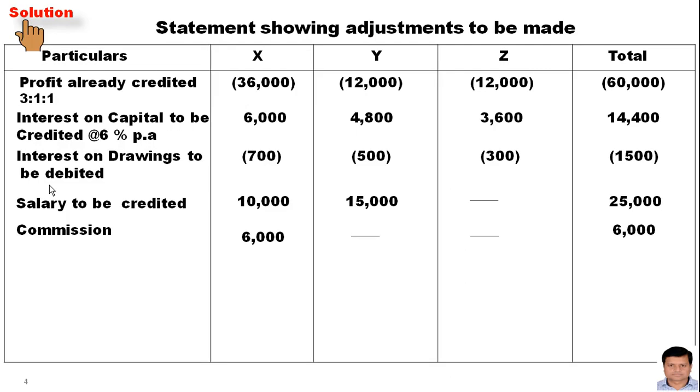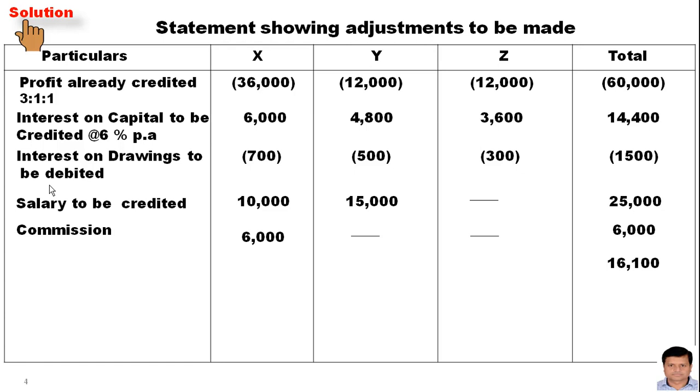First go to the total side and get the balance. How will you get the balance? There are three items which are of a positive nature: 25,000, 6,000, 14,400. Make the total of them and deduct 60,000 and 1,500, and then get the balance first. So this is the balance, 16,100. Now if we get the balance, we can say the total of the minus is more than the total of the plus.